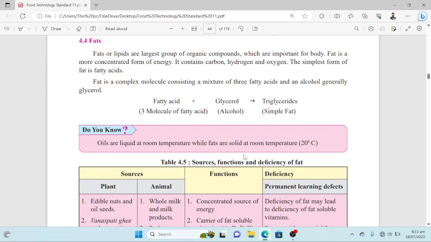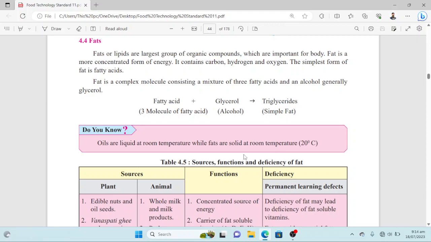Mostly the alcohol is glycerol, and sometimes other fats can also contain sphingosine as alcohol. Depending upon the nature of fats, the alcohol may vary, and fatty acid types may vary. Ultimately they form triacyl glycerol or triglycerides. So these are simple fats.